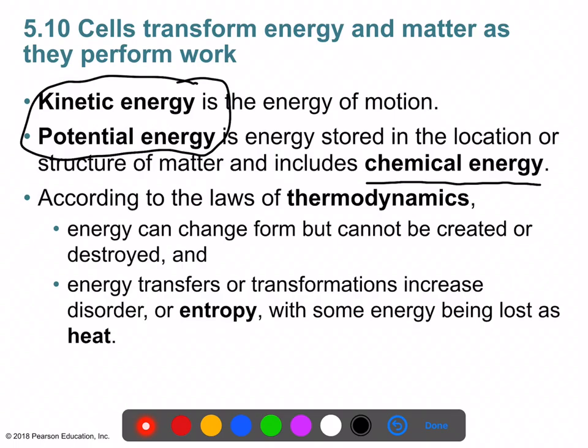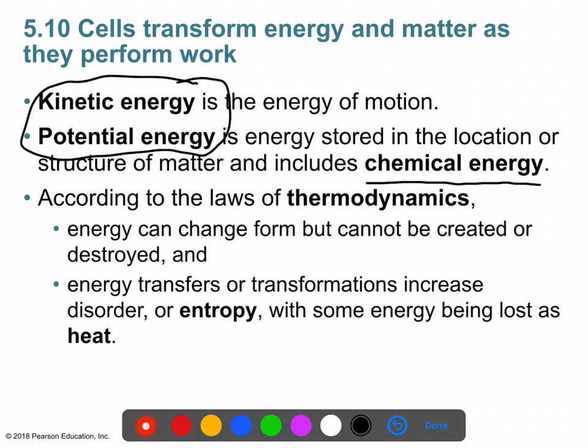The first law states that energy cannot be created or destroyed. The only thing you can do with energy is convert it from one form into another. So, for example, potential energy oftentimes gets converted into kinetic energy. If I'm feeling fatigued and I eat something that is rich in calories, all of a sudden I've got a little bit more energy, and I can put that energy into use by way of motion.